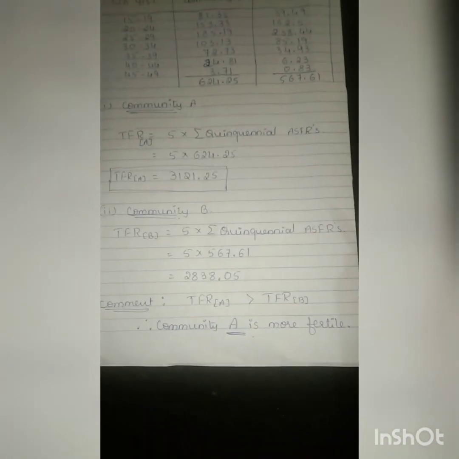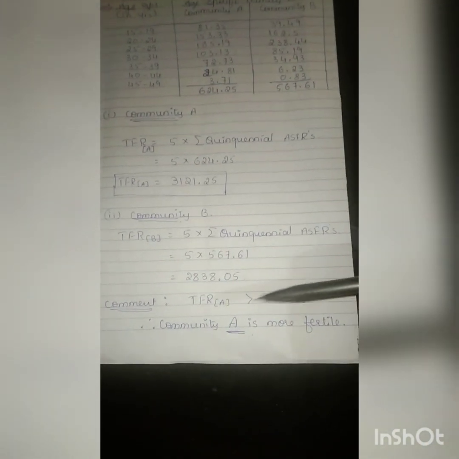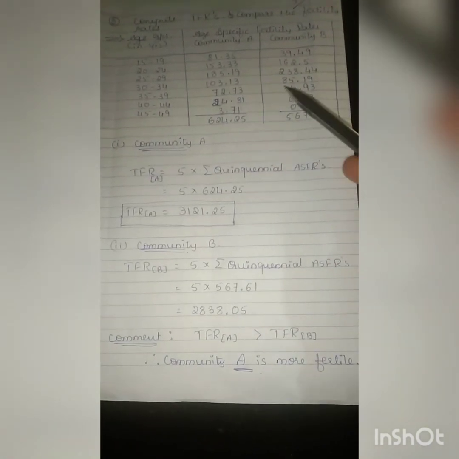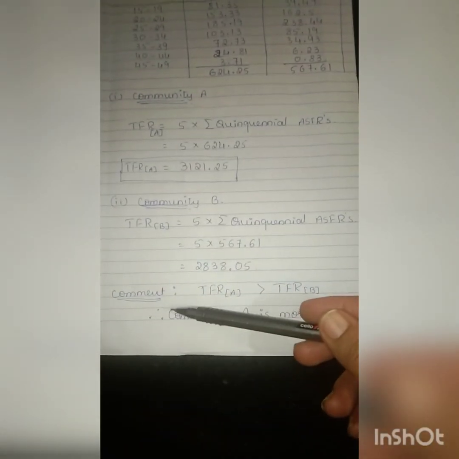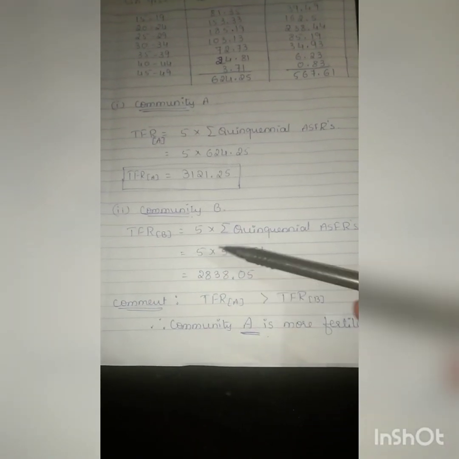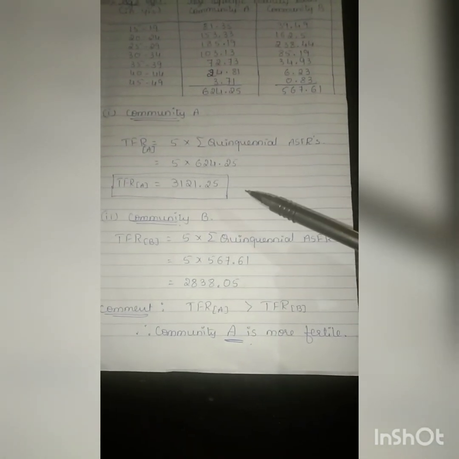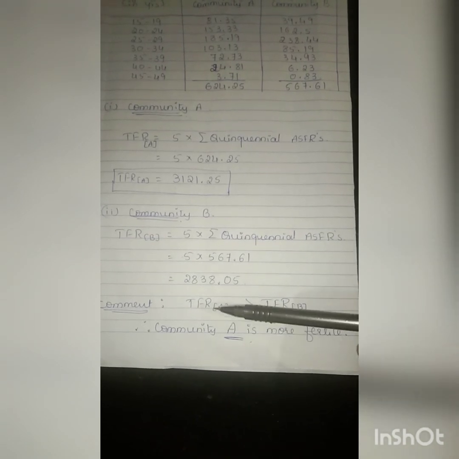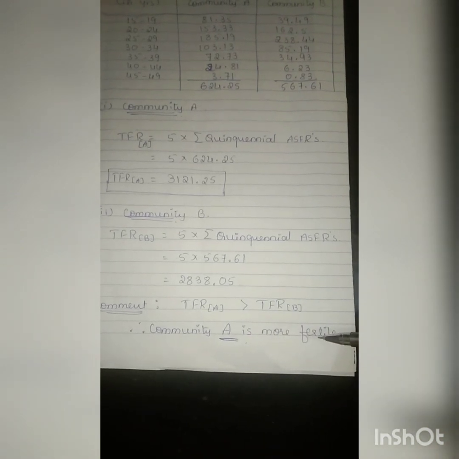Okay. Next, comment. This carries 1 or 2 marks in the examination. If you do not write this one, again you lose marks. Here there is no need to write the formula for ASFR, because they have already calculated it. Directly you have to write these two. So what is the comment? You have to compare the fertility rates here. Which value is more? That is more fertile. That is TFR for A and for B. Here A is more compared to B. So I can write, therefore community A is more fertile.